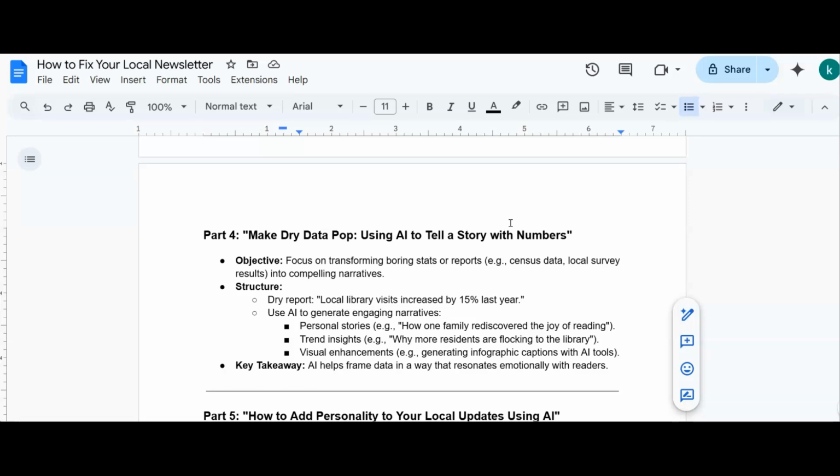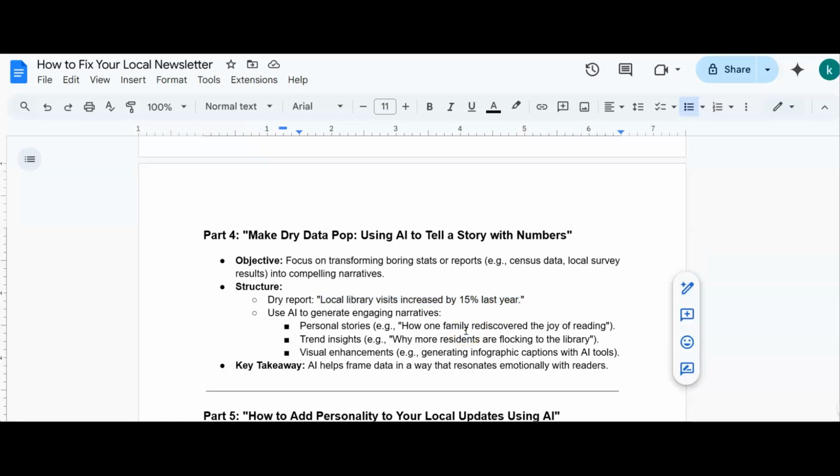Now, we can find stats in loads of places: census data, local surveys, even just in news reports. We can take that information and share it with our community, which is valuable. But taking something like this, local library visits increased by 15% last year, although it's a fact that you want to include, it doesn't necessarily mean it should be the title.